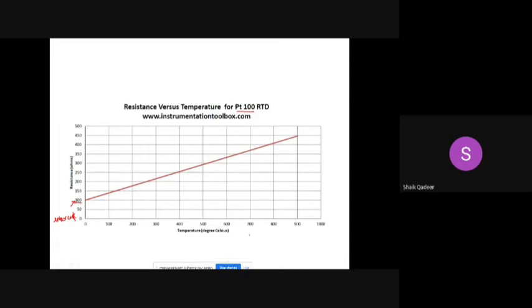In the x-axis, if we keep temperature, and on the y-axis we keep resistance, then as per the equation R is equal to R naught into 1 plus alpha delta T, where delta T is T1 minus T naught, we can get the response R. You see, this is just like our straight line equation, and this is similar to our slope. Agree or not?